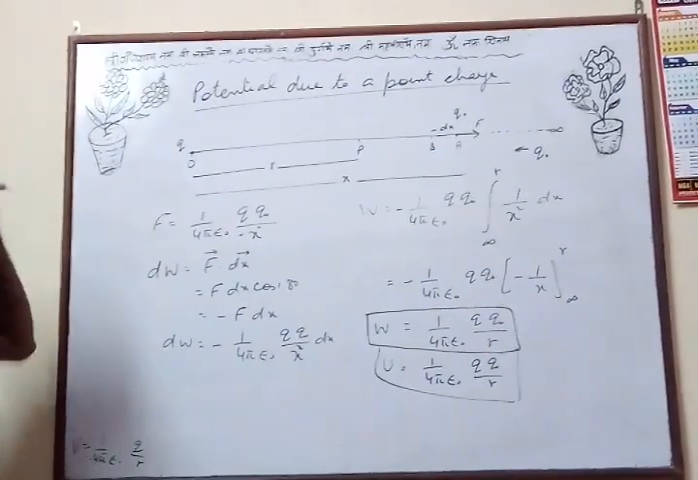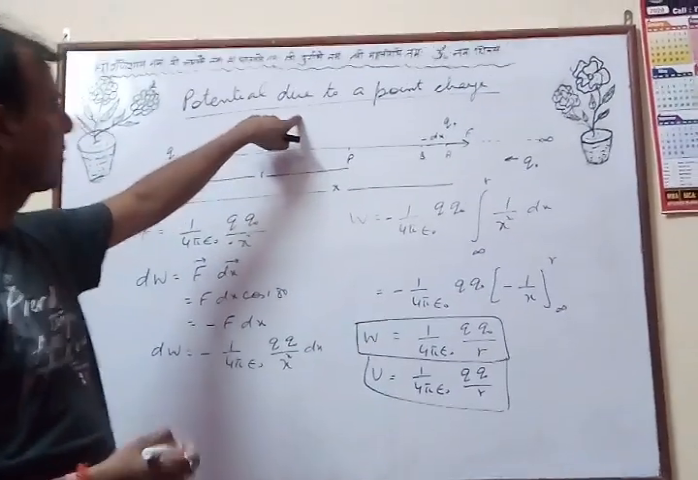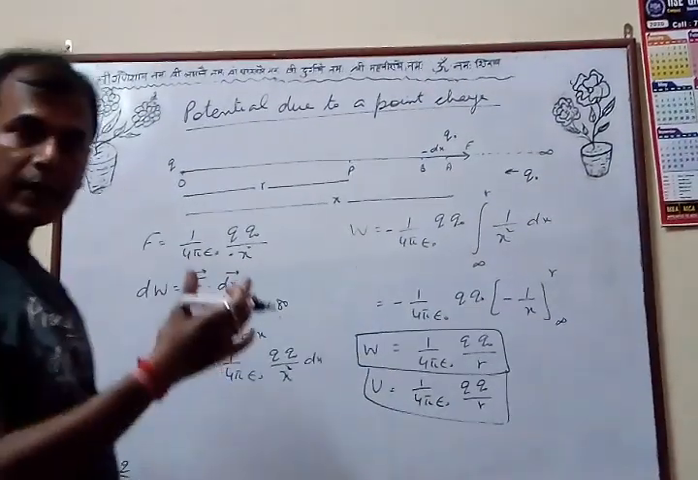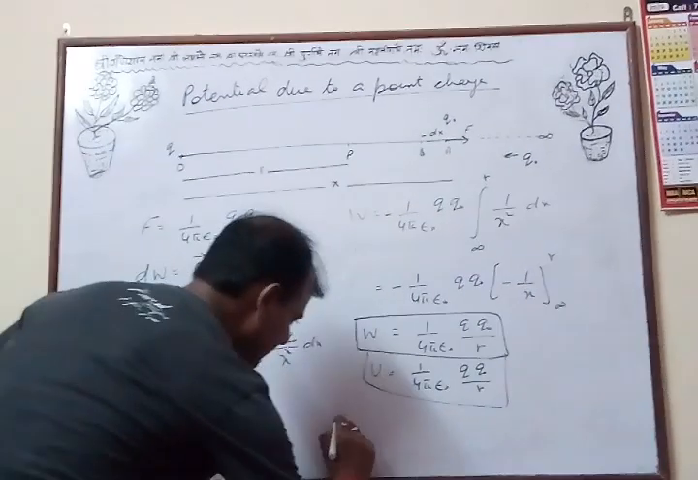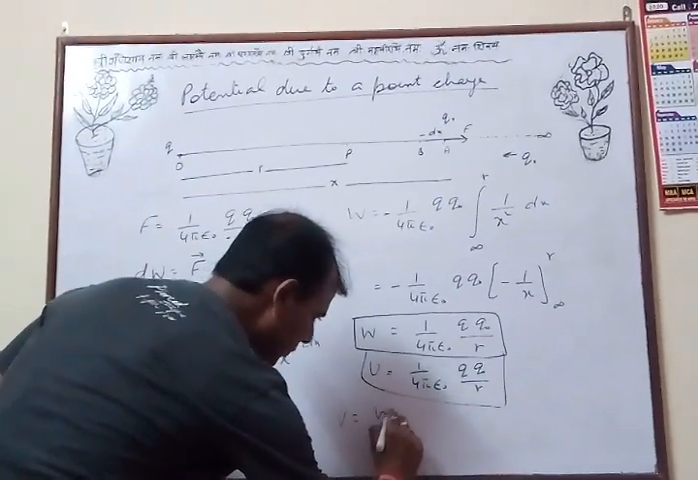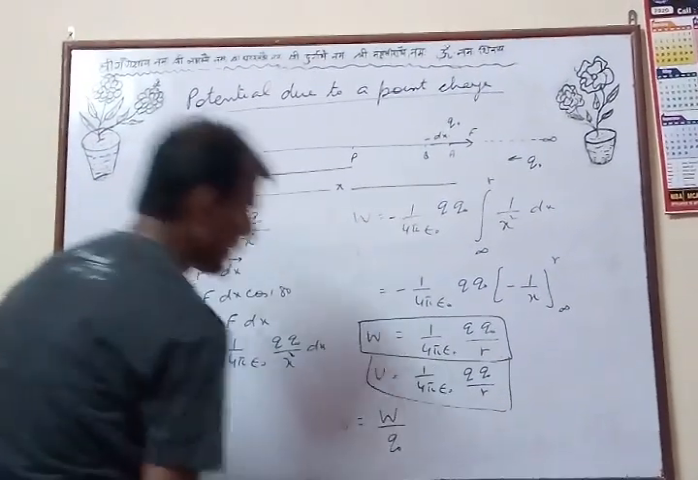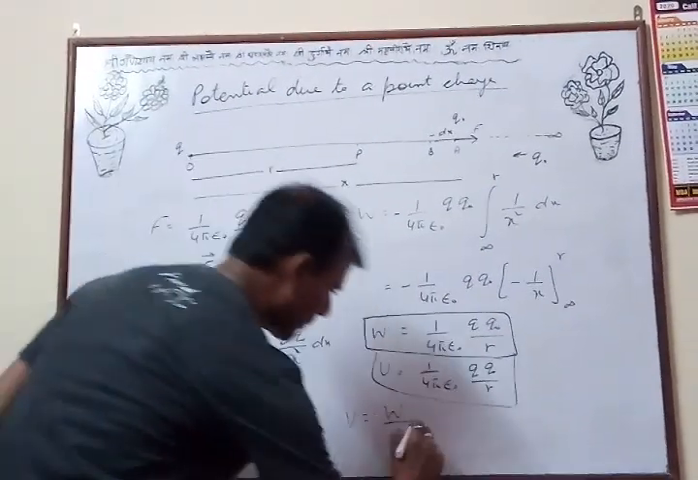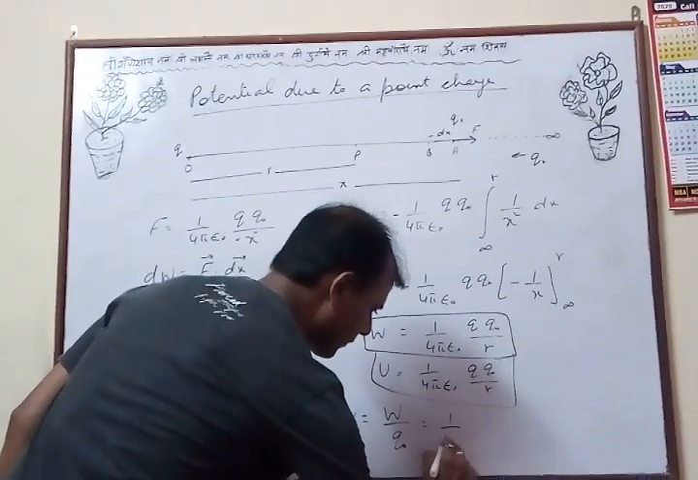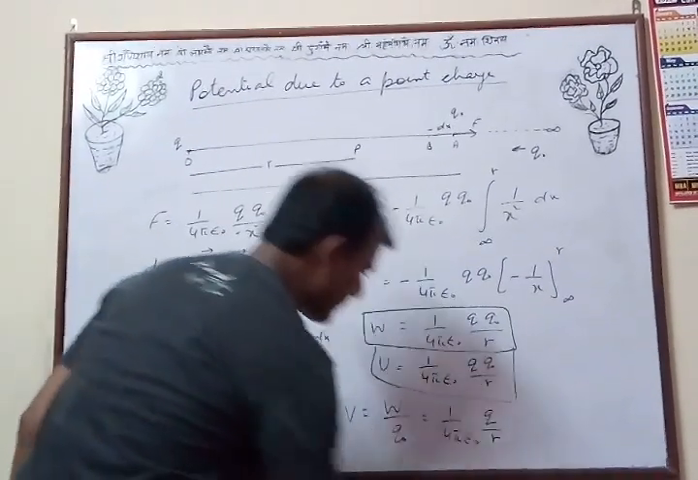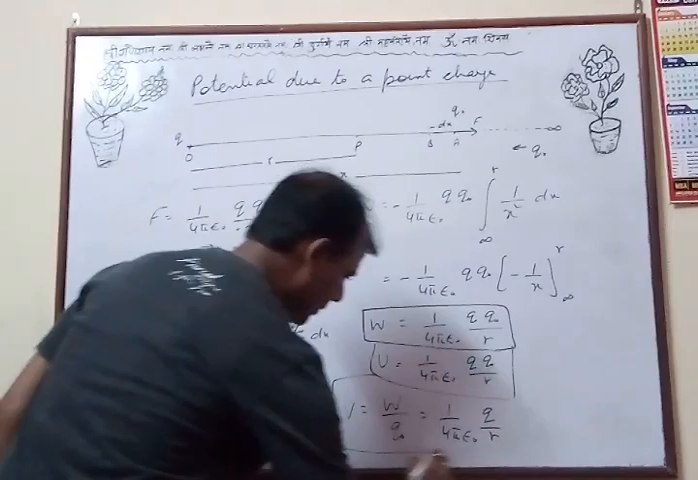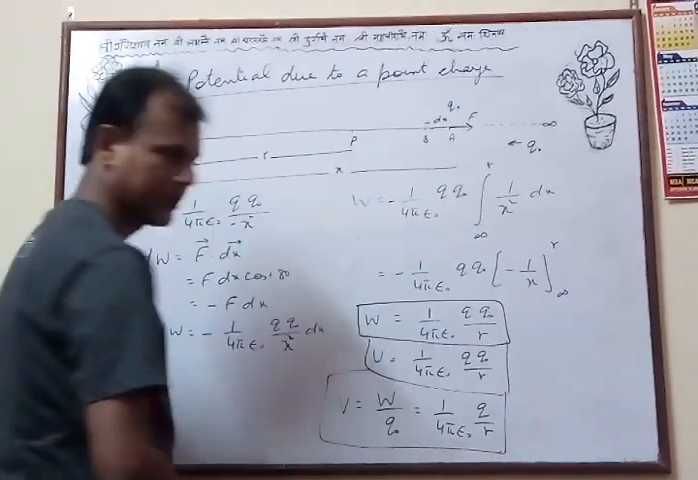Now we are dealing with the potential due to a point charge. What is the potential due to a point charge? It is the work done in bringing a unit test charge. So potential V becomes W by q naught. Now this W formula becomes V = 1 upon 4 pi epsilon 0 Q by R. So this is your formula for potential due to a point charge.